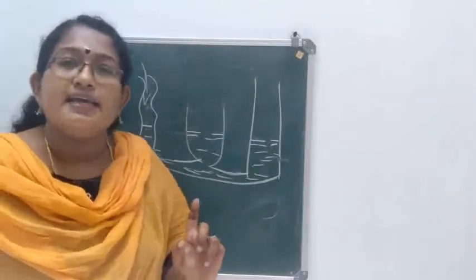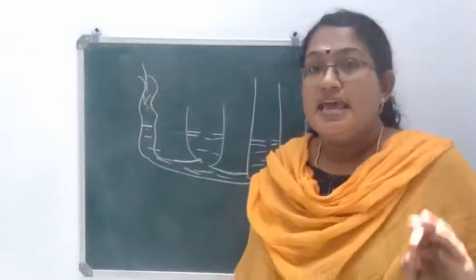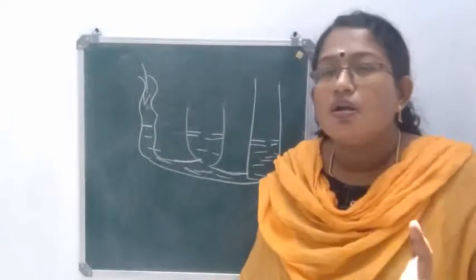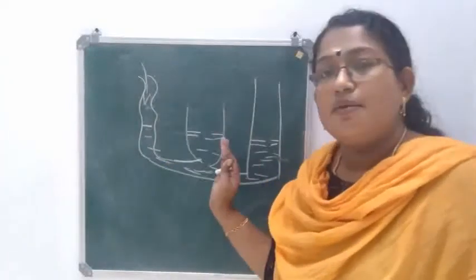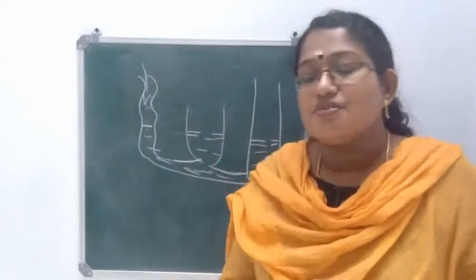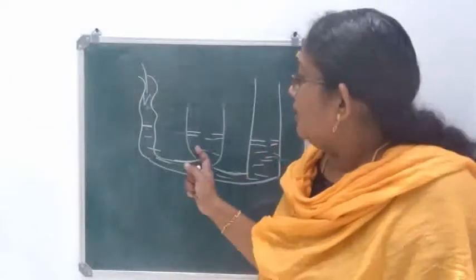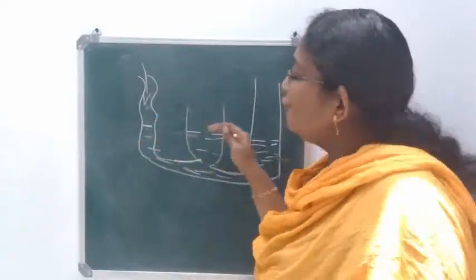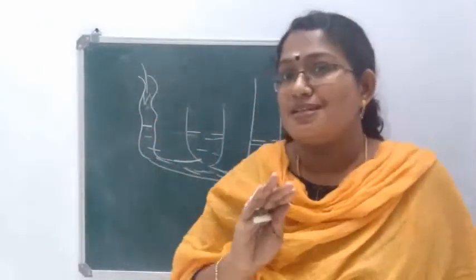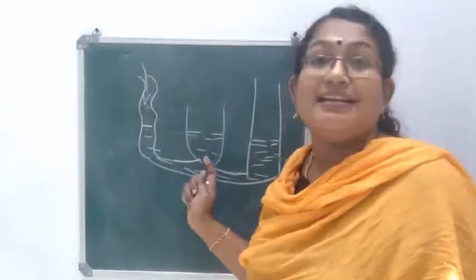That is another important property shown by liquids. Liquid always seeks its own level. So when you are keeping vessels of different size or shape, it won't matter. Here more water will be present in this one, isn't it? But the level of water will always remain the same if the tubes are connected.